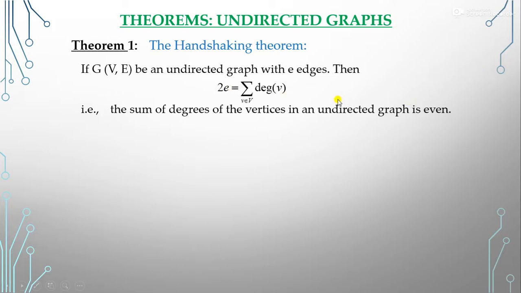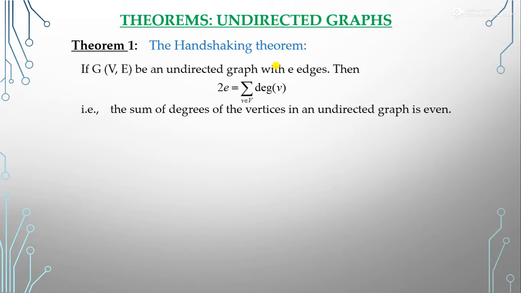Right? So what is the proof of this? Since the degree of a vertex is the number of edges incident with that vertex, the sum of the degrees counts the total number of times an edge is incident with a vertex.